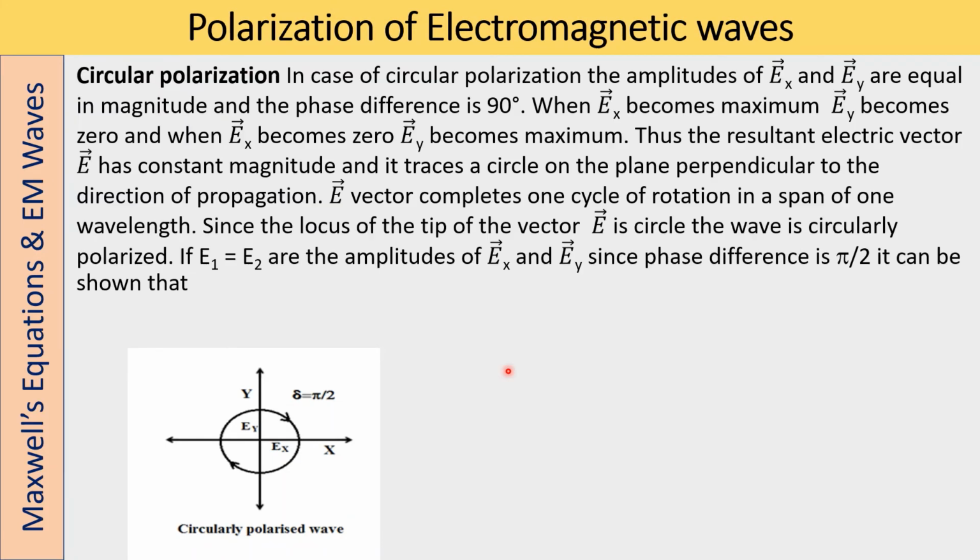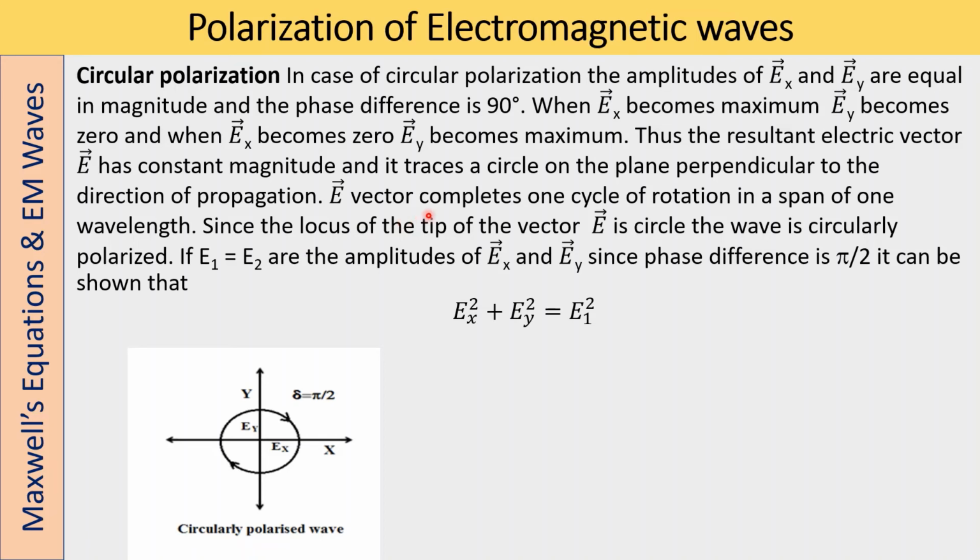Next is the circularly polarized light. In the case of circular polarization, the amplitudes of Ex and Ey are equal in magnitude, and the phase difference is exactly 90 degrees. When Ex becomes maximum, Ey becomes 0. When Ex becomes 0, Ey becomes maximum. Thus the resultant electric vector E has a constant magnitude, and it traces a circle on the plane perpendicular to the direction of propagation.